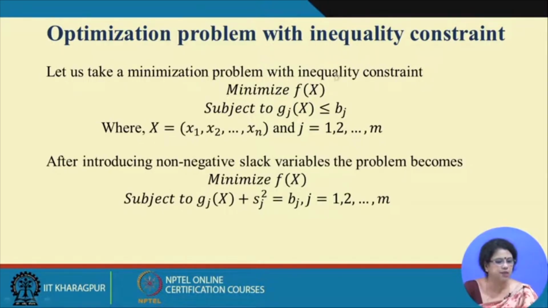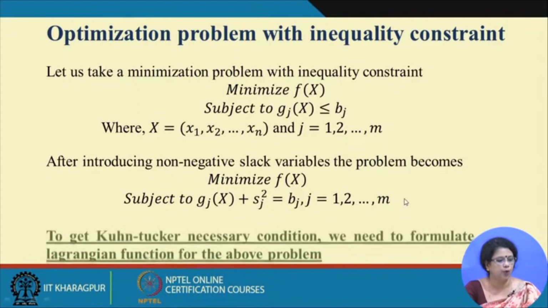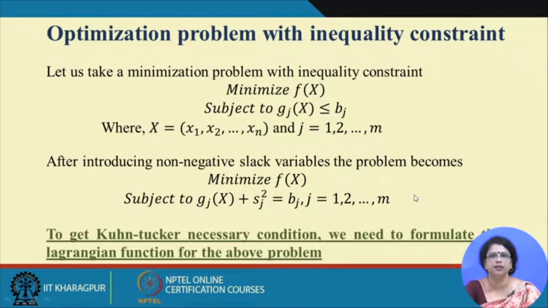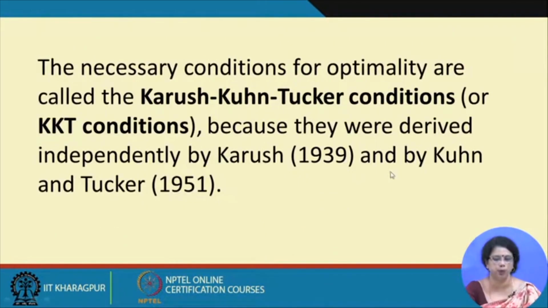Now, let me start my class again with the same general minimization nonlinear programming problem, where there are m number of constraints which are of less than inequality type, and we are introducing the slack variables. Slack variables are non-negative. Now, we will deduce the Kuhn-Tucker necessary condition for this type of problem.